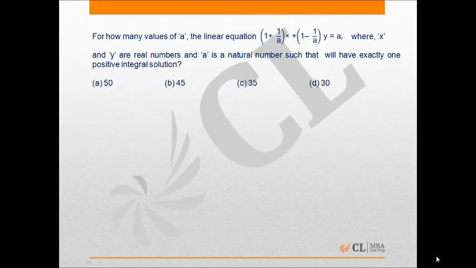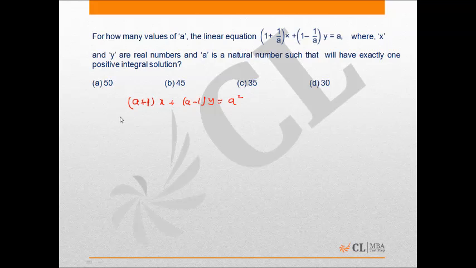This will be again a level 2 or level 3 question. It's given for how many values of a the linear equation will have exactly one positive integral solution. So if I convert this equation, I can write this as (a plus 1) into x plus (a minus 1) into y is equal to a square.